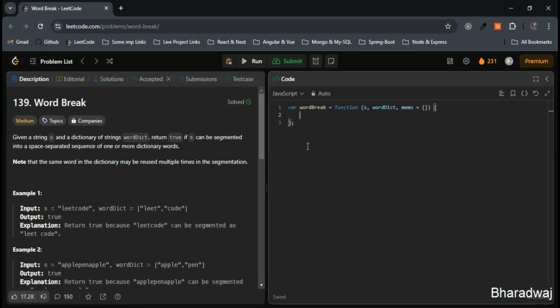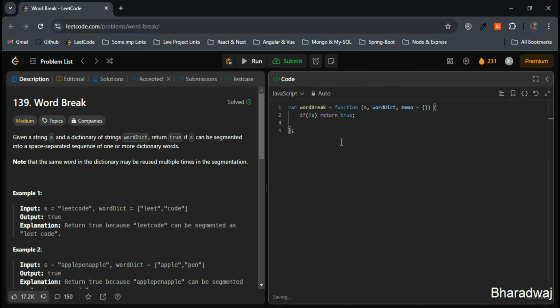So let's write the code and try to understand with the code. I'll just take example one and try to explain. First, let's consider the base case. An empty string can always be segmented, so here I'll make use of the if condition. If we have an empty string, we'll return true.